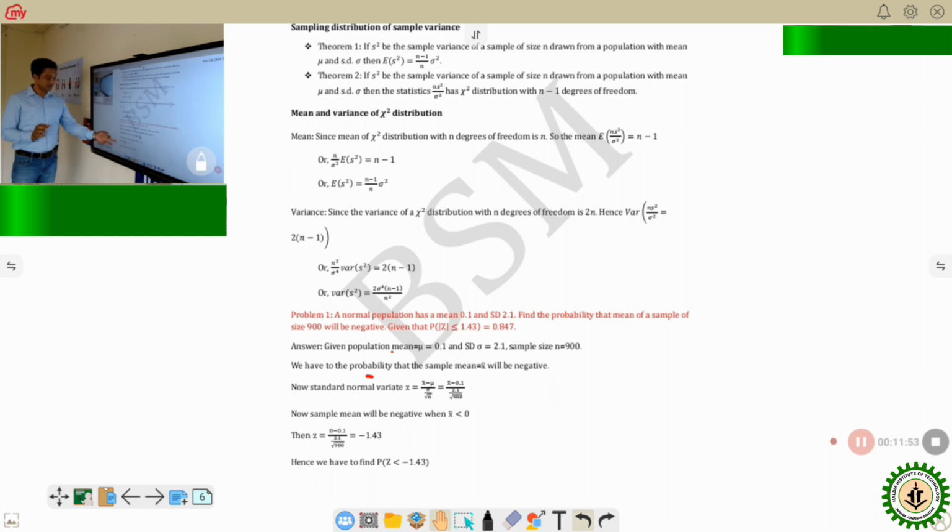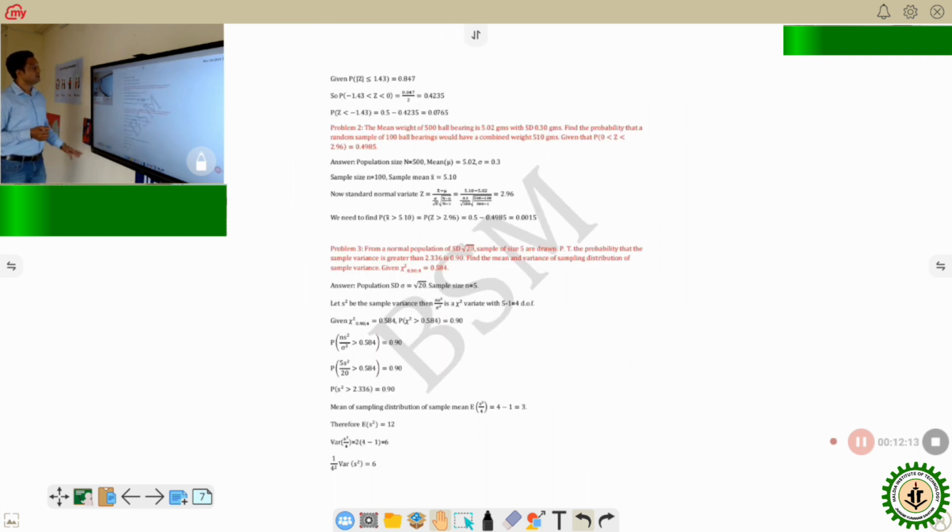Now z equals 0 means x bar equals 0 here, and you are getting minus 1.50. So we are going to find the probability, in terms of standard normal distribution, of z less than minus 1.53. Now look at this. It is given that mod z less than or equal to 1.43 is 0.847. So minus 1.43 to 0 is half of that area, and less than will be the left side, which is 0.5 minus 0.4235, and the real answer is 0.0765.